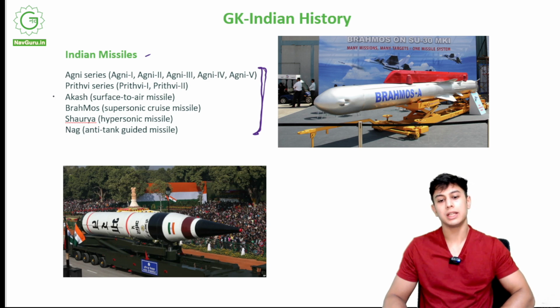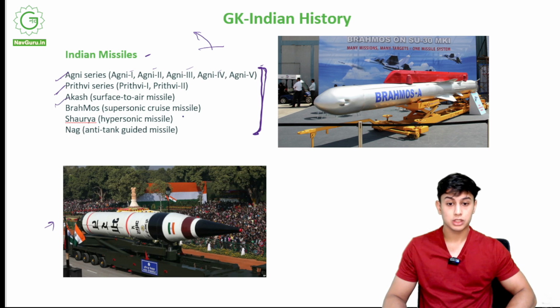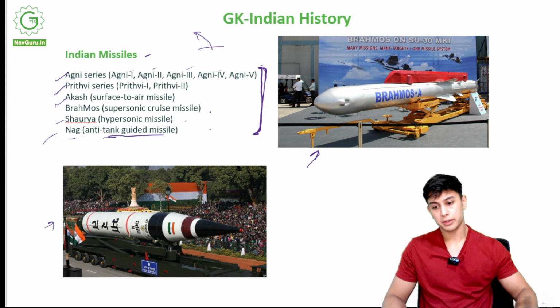Some of the Indian missiles that are used by the Indian Army are the Agni series, Agni 1, 2, 3, 4 and 5. This is the Agni missile shown during the Republic Day parade. Prithvi series, Prithvi 1, Prithvi 2. We have Akash, a surface to air missile. We have BrahMos, a supersonic cruise missile. It is supersonic, it will go very fast, right? We have Shaurya, a hypersonic missile, and Nag, an anti-tank guided missile. So it will target a tank and hit it.